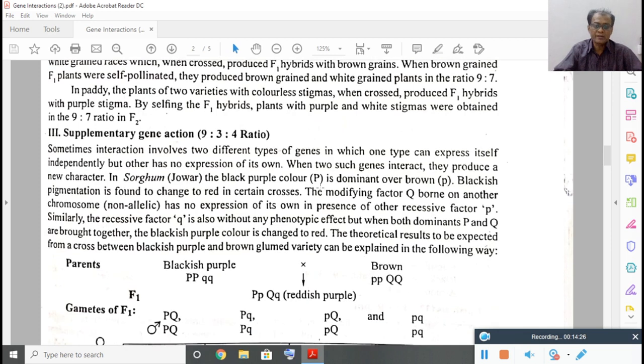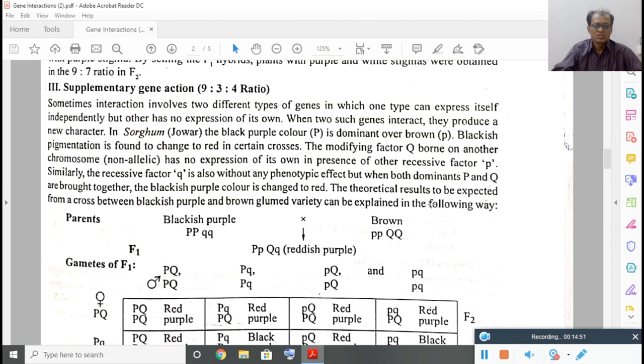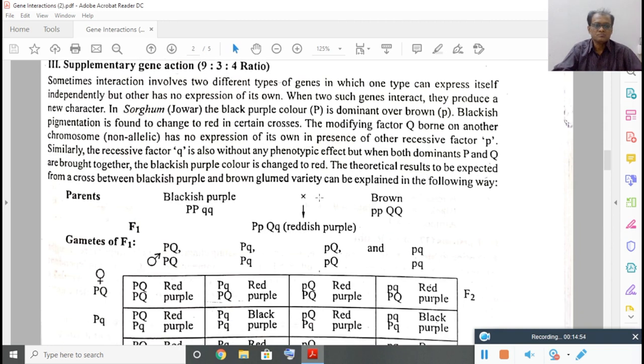So here what happened, when P is present without Q, black purple, right? Dominant form. When Q is present, it will supplement, so that black purple changes to reddish purple or red. When P is not present in the dominant form, then it will be brown, right? So you can observe here. Let us see the sorghum plant or the jawar plant, blackish purple variety crossed with brown. Capital PP is there, so therefore blackish purple.